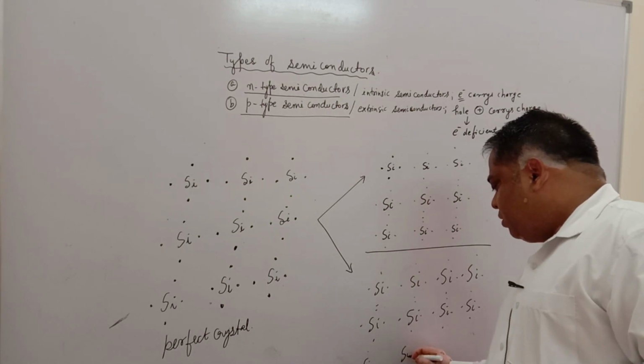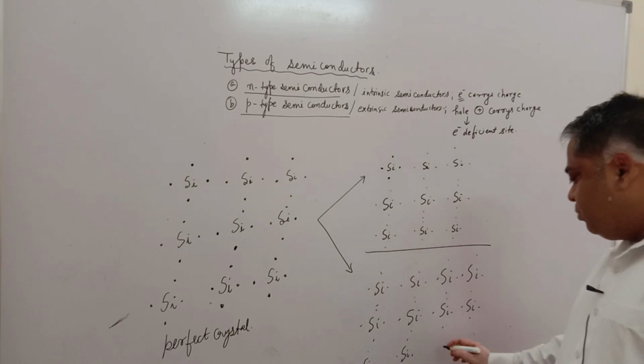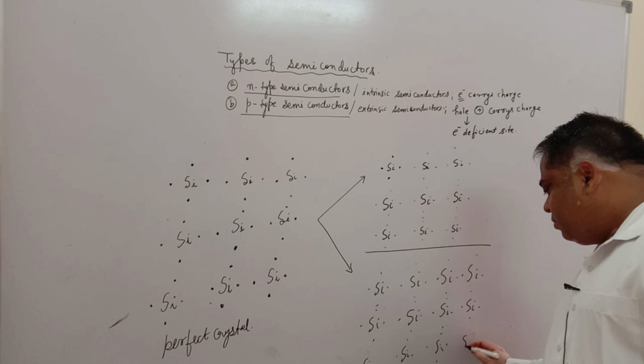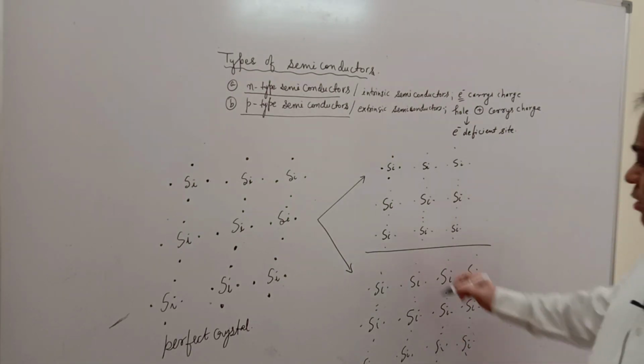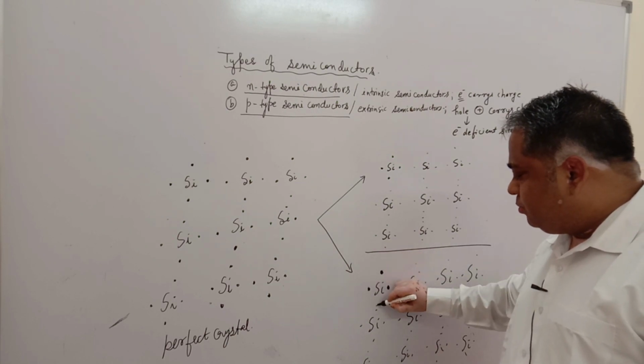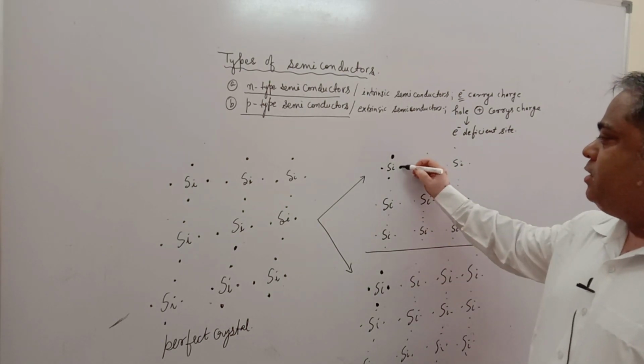It is not that in solids only these many atoms are there, there could be many, but we are just drawing a small portion of that for our understanding. So there are 4 electrons surrounding each silicon atom.